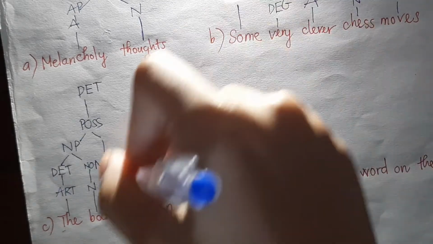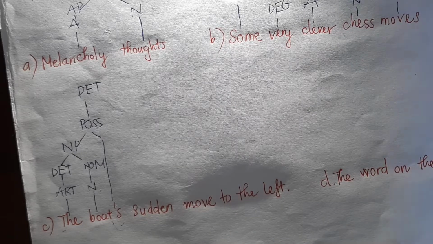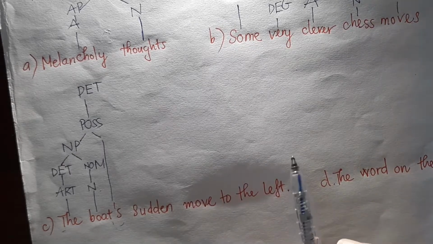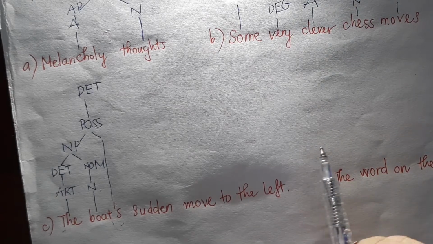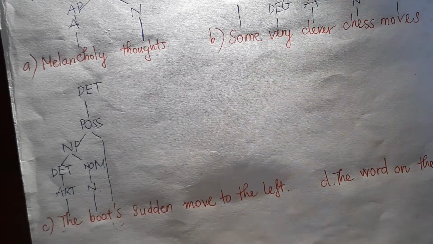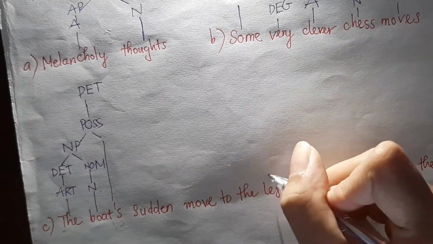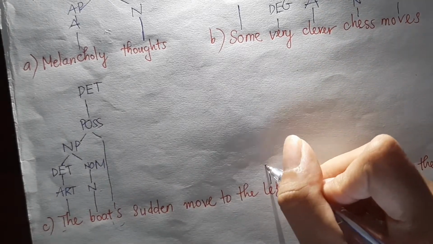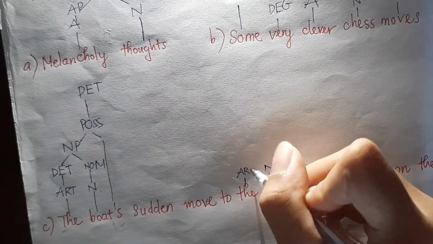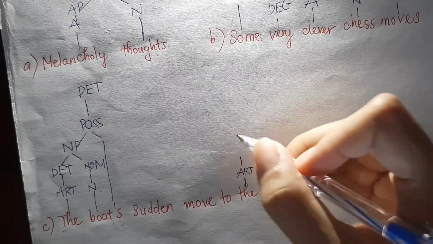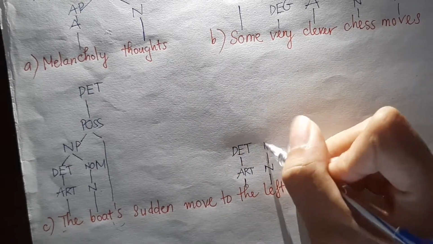Subtle move to the left is nominal. First of all, you need to identify the noun. Yes, do from the left over there. So we have left, a kind of direction. Exactly, it is a noun, and there is always an article. So we know that article belongs to determiner, and now what does noun belong to?